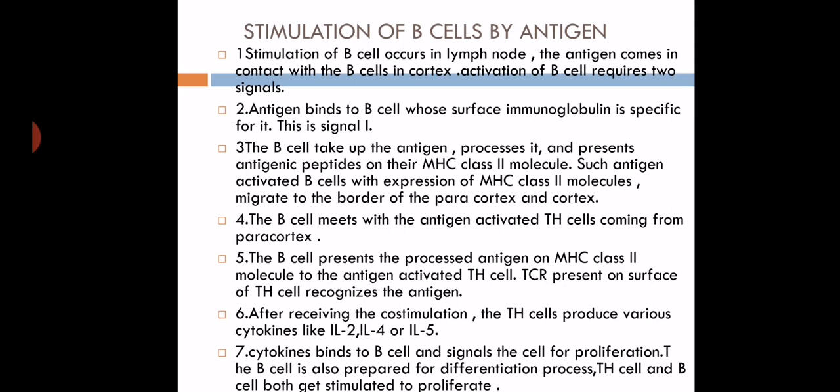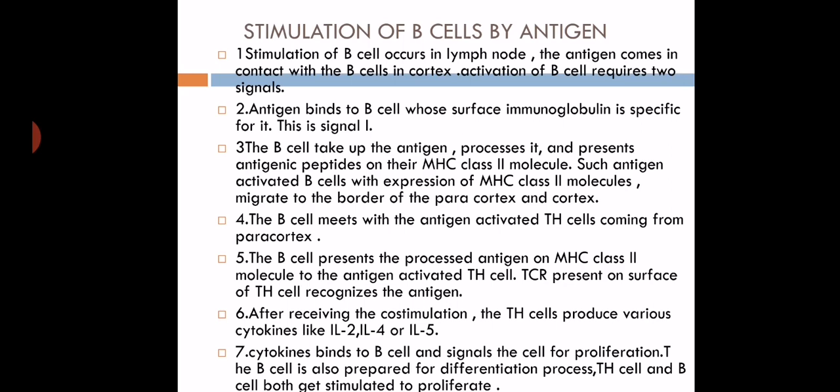Such antigen activated B cells with expression of MHC class 2 molecules migrate to the border of the cortex and paracortical region. In the lymph node we discussed there is a cortex region and a paracortical region, which provide the site for maturation of both T cell and B cell.